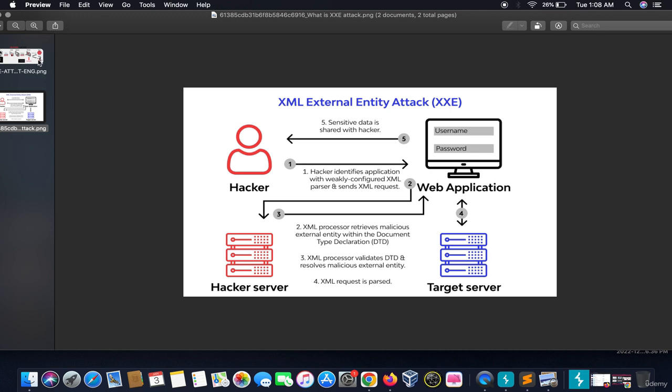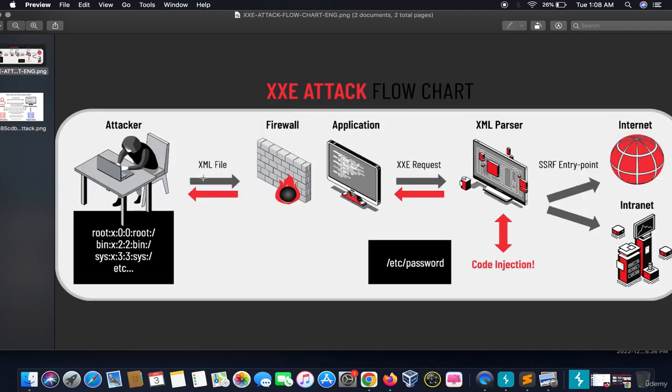Let me explain it with some other flowchart. See, this is the hacker. He transmits the XML file, it passes through the firewall, the application, then an XXE request is generated. This is an XML parser. There are two entry points. This is internet and this is the intranet.